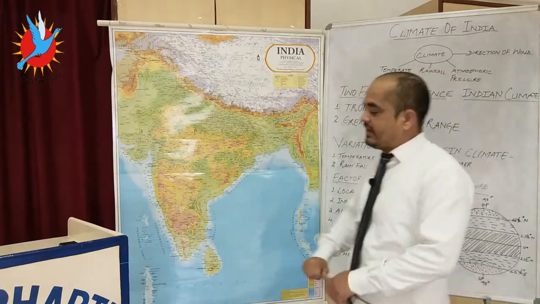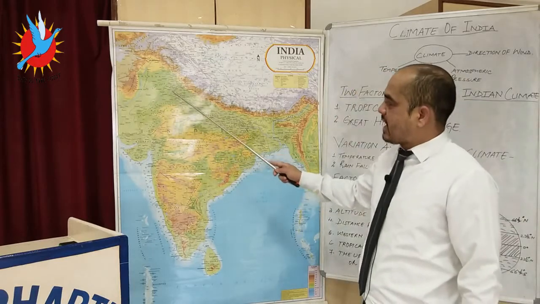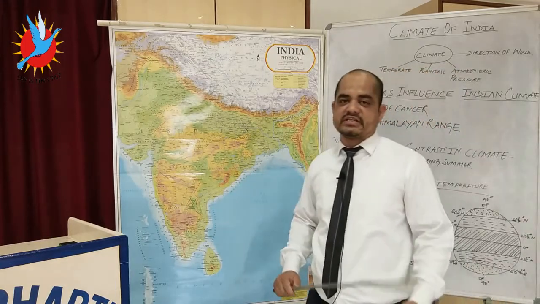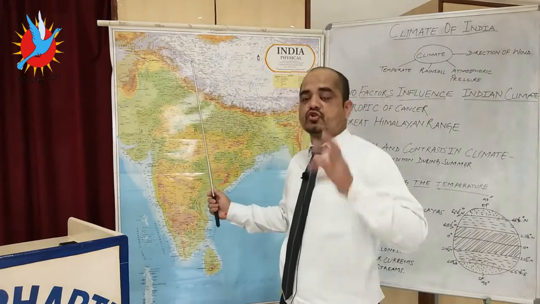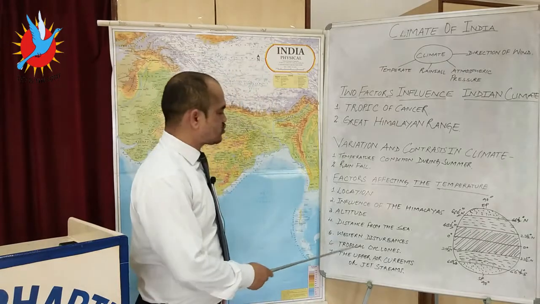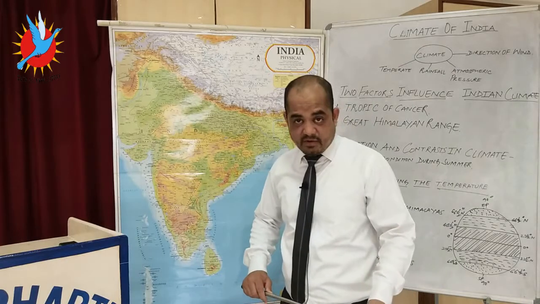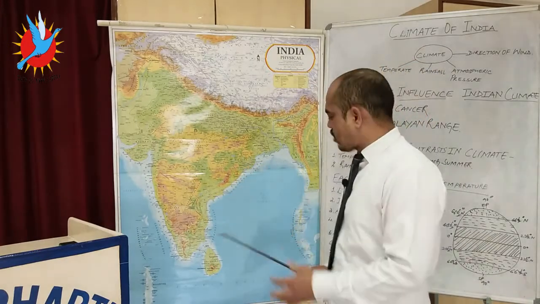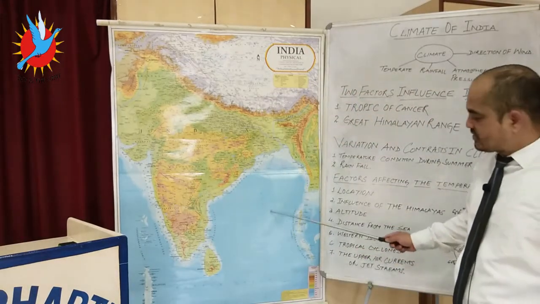In the winter season, this western disturbance creates rainfall over parts of Punjab, Haryana, and Uttar Pradesh. These areas receive rainfall from the western disturbance. A few parts of the Himalayas receive snowfall at the same time from the western disturbance. Now the next one is the tropical cyclone. Tropical cyclones originate in the months of October and November, a transitional time period between summer and winter. They originate between 8 degrees and 14 degrees northern hemisphere over the Bay of Bengal.